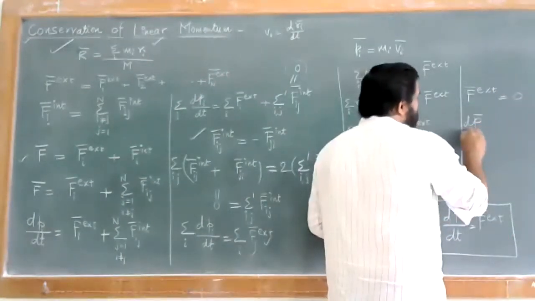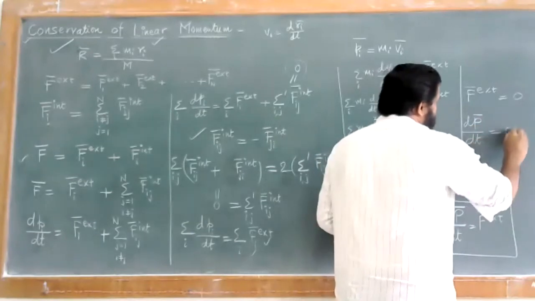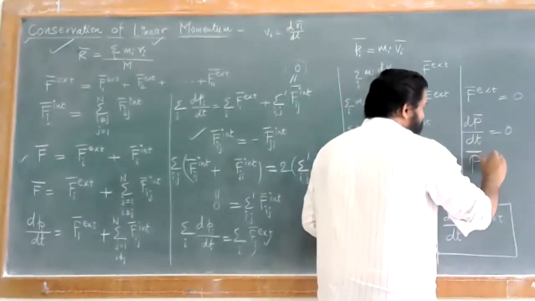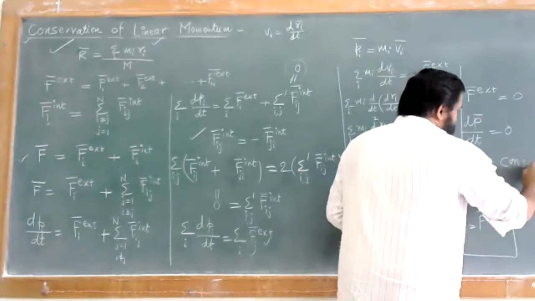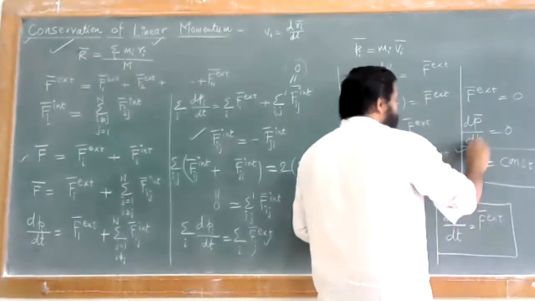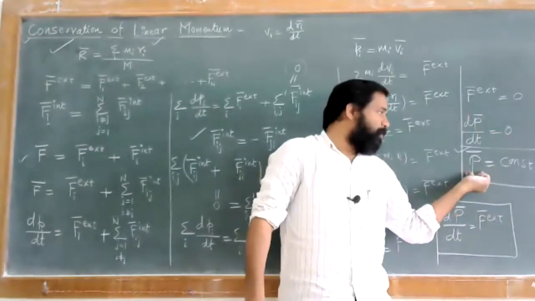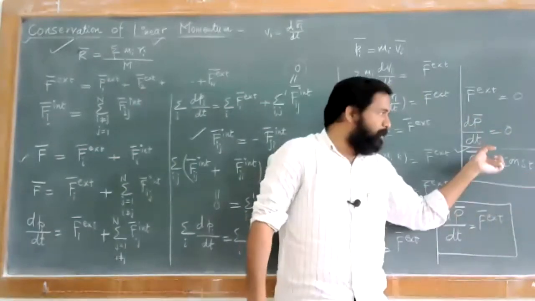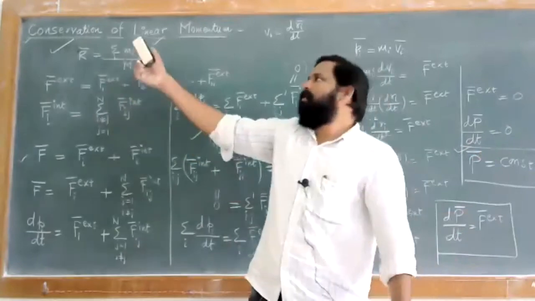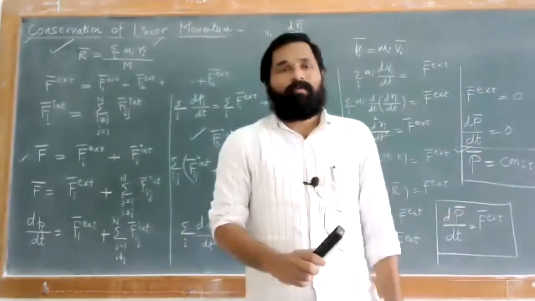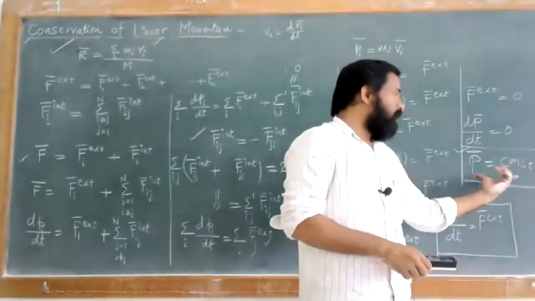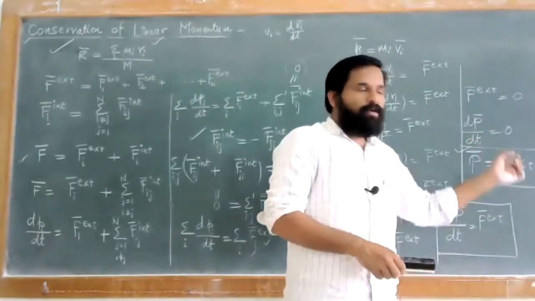When this dP bar by dt is equal to 0, only then will your momentum be conserved. Everyone pay attention: dP bar by dt is equal to 0. That means the value of P bar is constant, and this P bar is constant. That means conservation of linear momentum. It means your linear momentum is conserved.